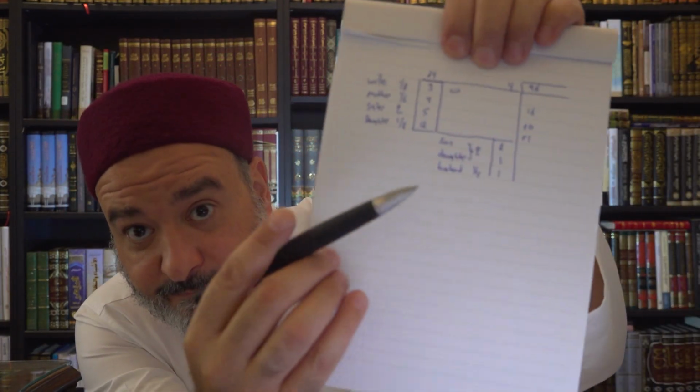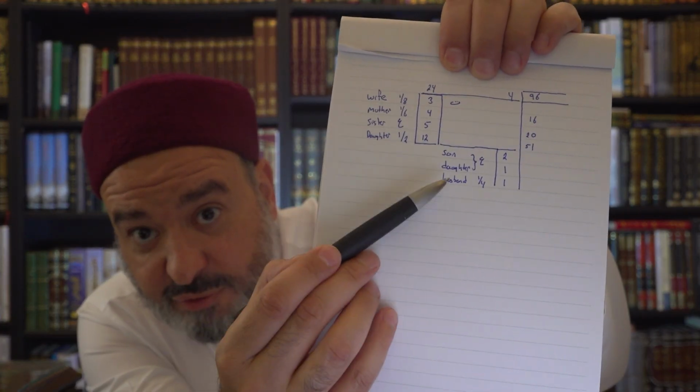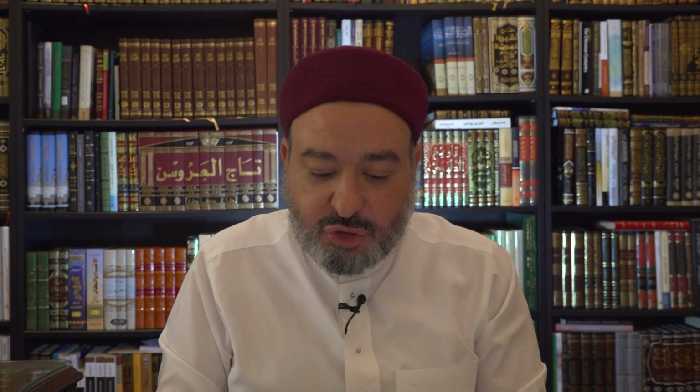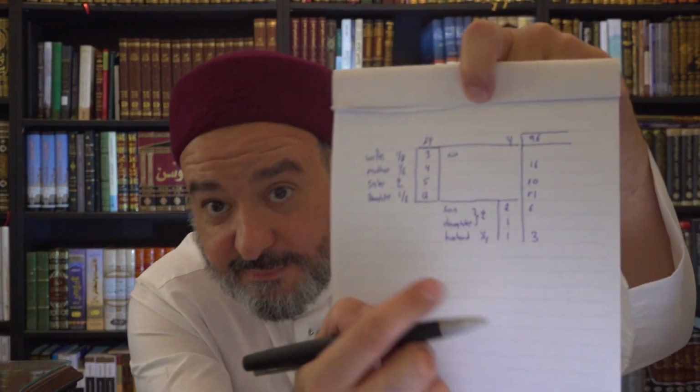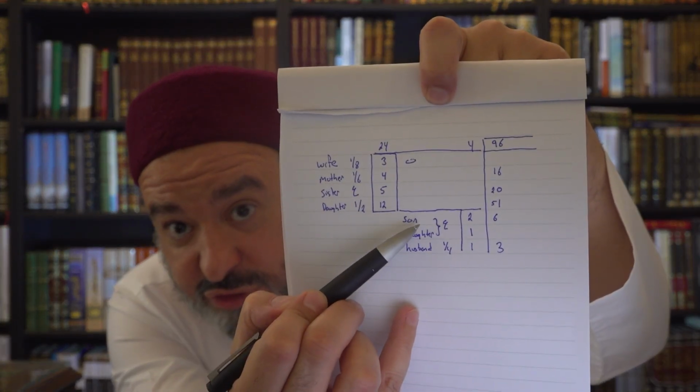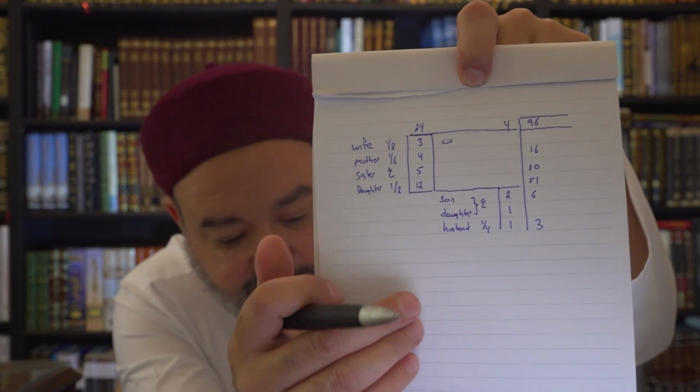Sorry. In this example, this daughter is this same daughter, but she has a new son. I made a mistake. Sorry. So she left behind a daughter. I forgot to mention that. And then she has one new son. So the daughter takes the 51, and then the son is going to take 6, and the husband is going to take 3. So it's going to look like that. I should have put the daughter first, so the daughter and the daughter are the same people.